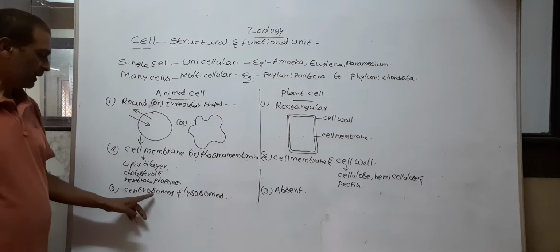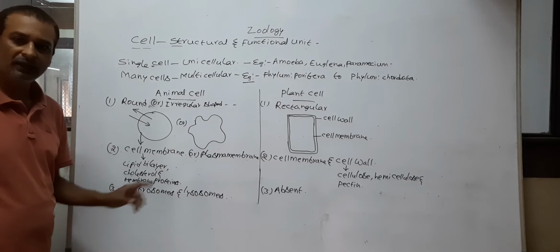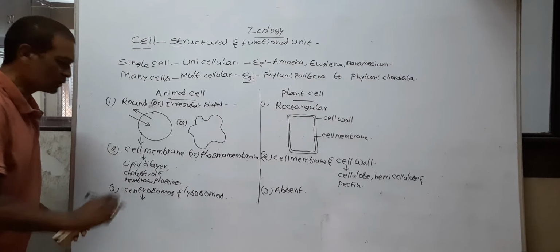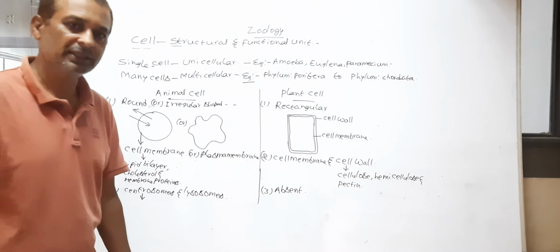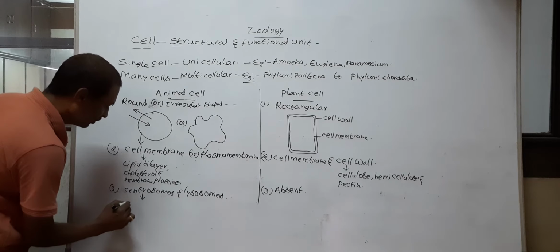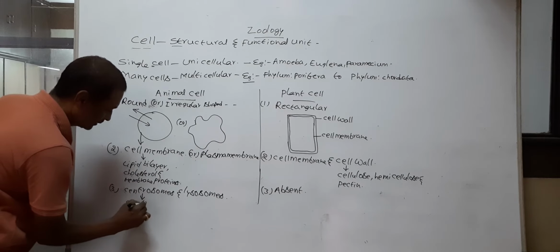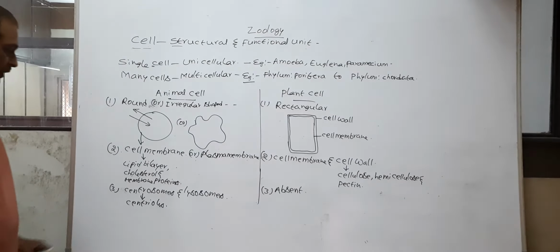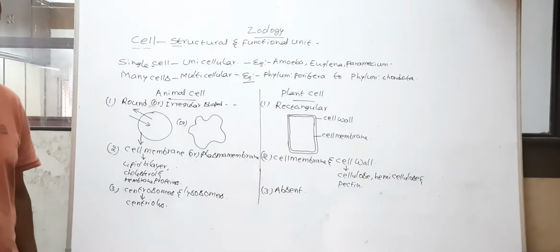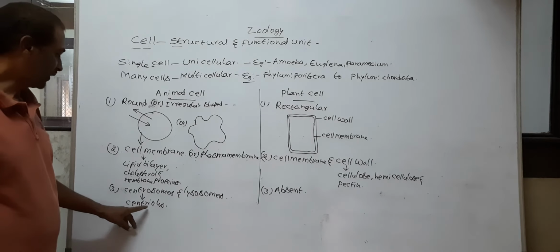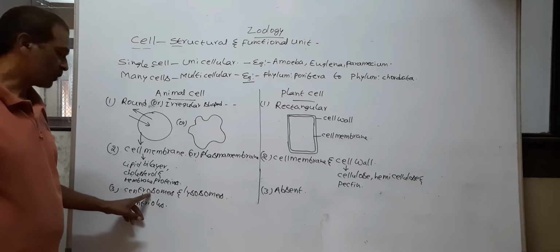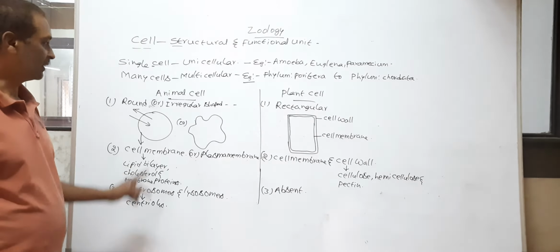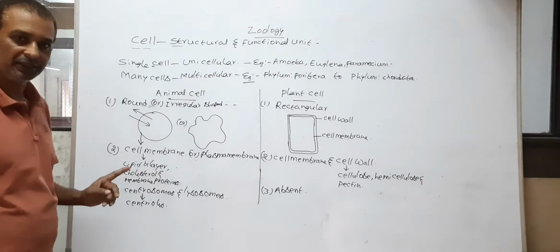But what are the functions of centrosomes and lysosomes? The centrosome divides into centrioles during cell division. So the centrioles and centrosomes help in cell division in the animal cell.